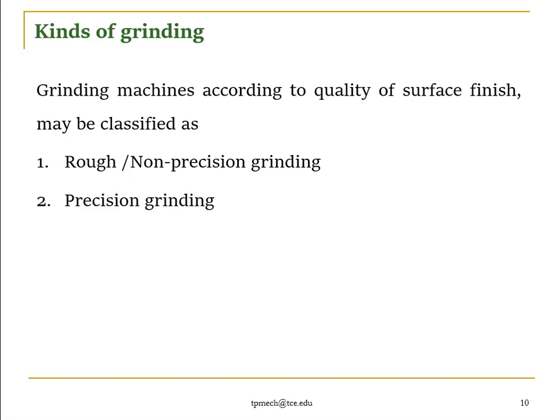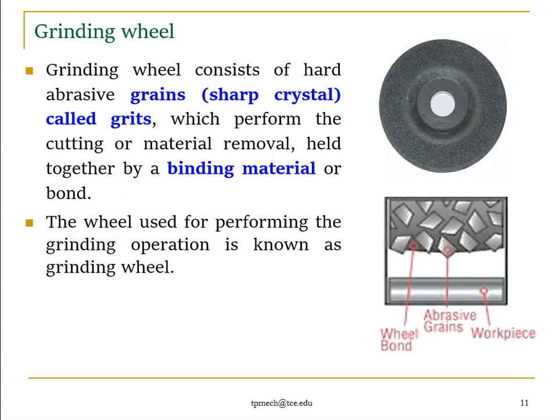For example, in drilling we have a cutting tool called a twist drill. For a lathe we have a cutting tool called a single point cutting tool. Similarly, in milling we have mill cutters. Similarly, in grinding we have a cutting tool called the grinding wheel, right? So the grinding wheel generally consists of hard abrasive grains.